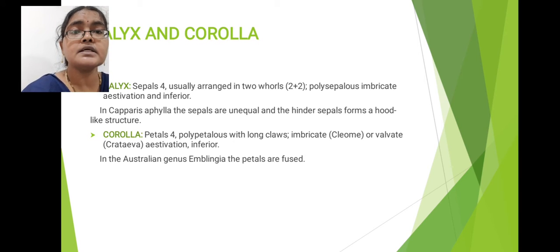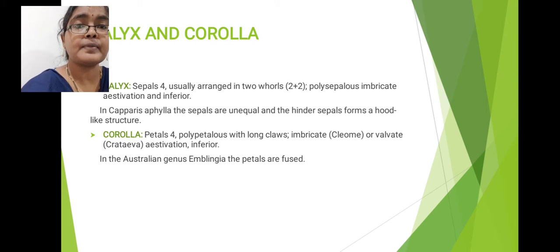Outer whorl consists 2 sepals which are arranged in the median position, that means antero-posterior in position. Two sepals which are present in the median position. Median position means they are oriented in the form of antero-posterior in orientation. Next, remaining 2 sepals which are arranged laterally, that means in transverse mode they will arrange. So these 4 sepals which are arranged in 2+2 manner, that means they are arranged in 2 whorls. Outer whorl consists 2 sepals, inner whorl consists 2 sepals.